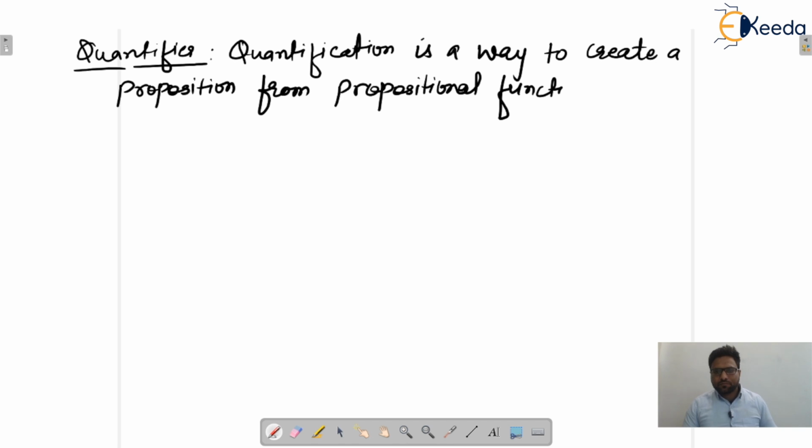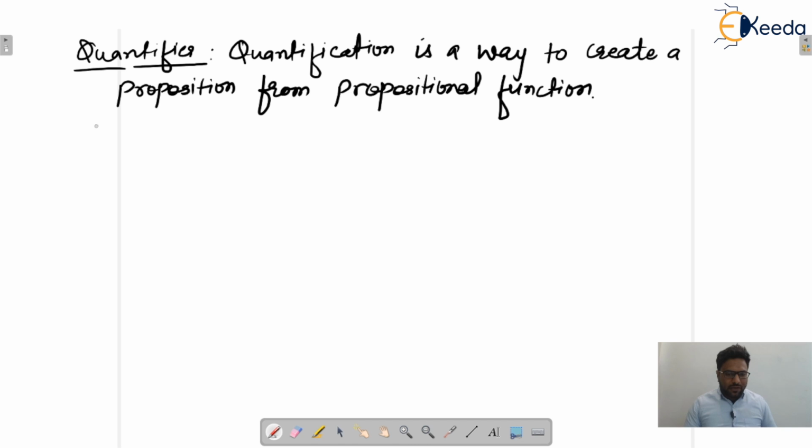We'll see what a quantifier is, and how many types of quantifiers there are, one by one. So first, remember, quantification is a way to create a proposition from a propositional function.